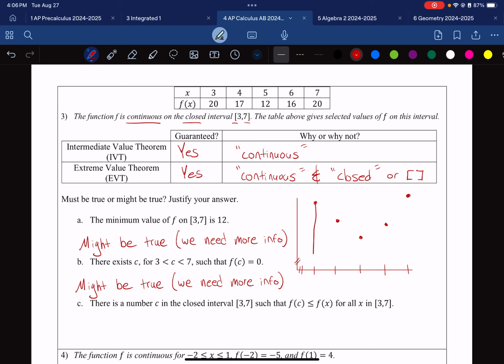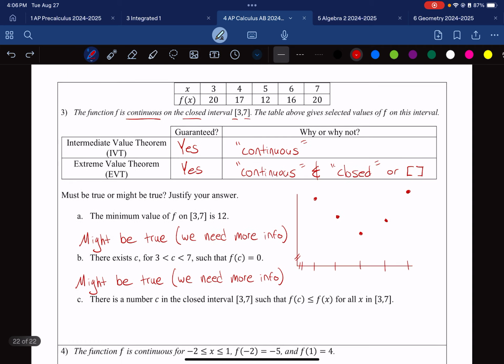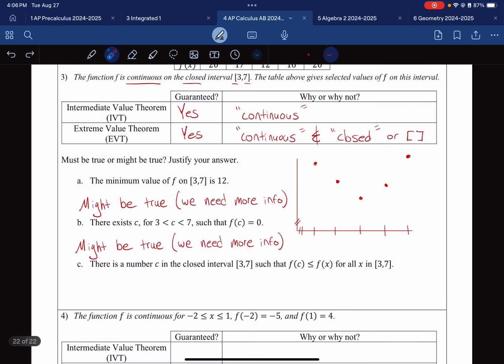Again, we could have had a graph that went like this and had multiple zeros. We don't know, right? And then part C is saying, hey, we have some number C, choose some x coordinate, and at that x coordinate, this thing happens. Again, you should be able to translate this word.